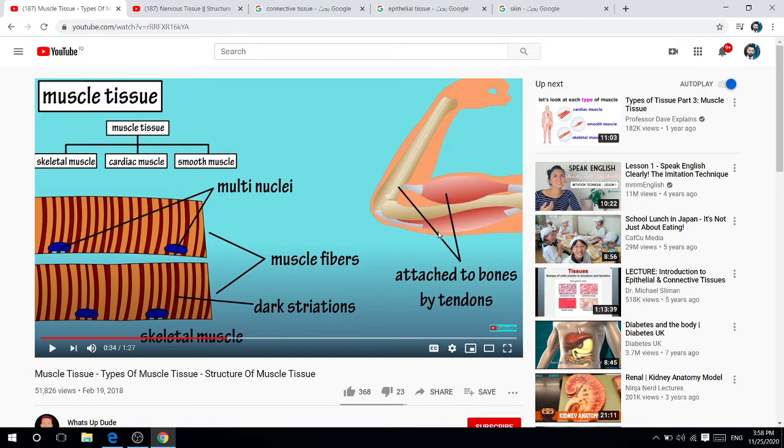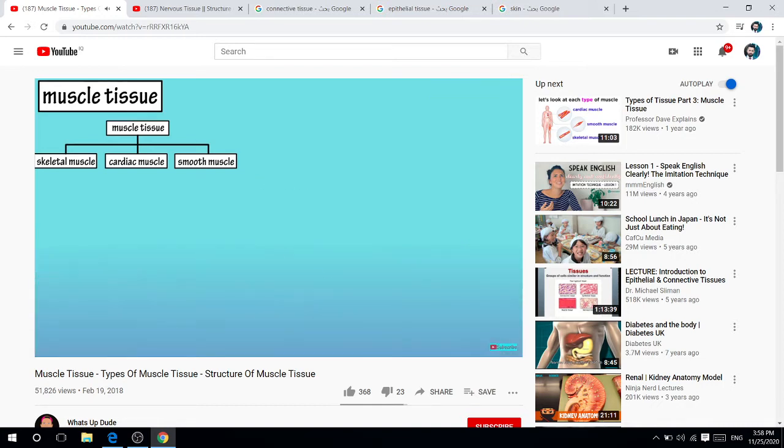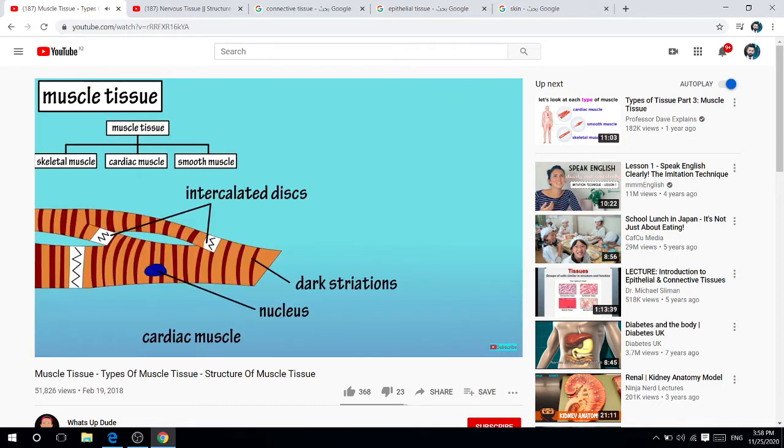Do you see that it attaches to the bones for voluntary skeletal movement of the body? Cardiac muscle also has striations, but they are short and often branching. Cardiac muscle cells contain one or two nuclei and are connected by intercalated discs. So you understand, we have three types of muscle tissue: skeletal, cardiac, and smooth.